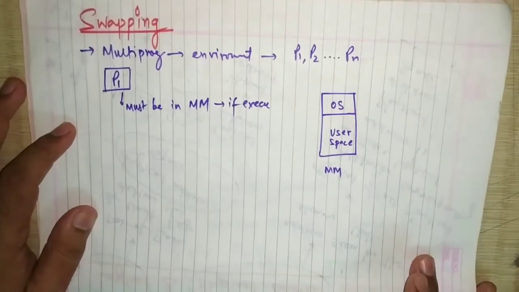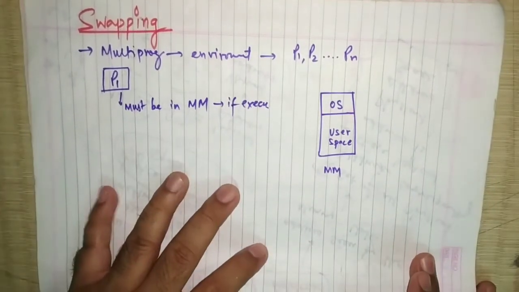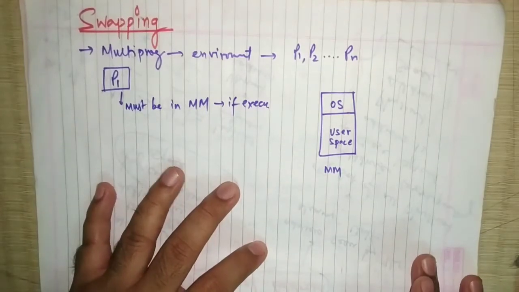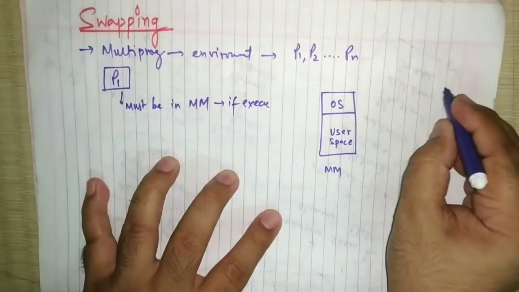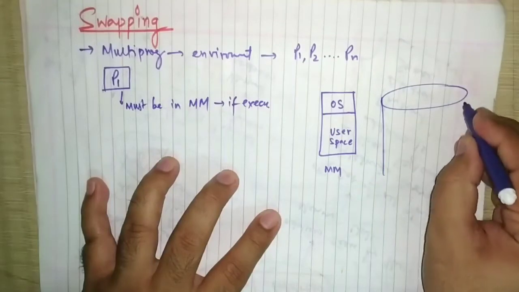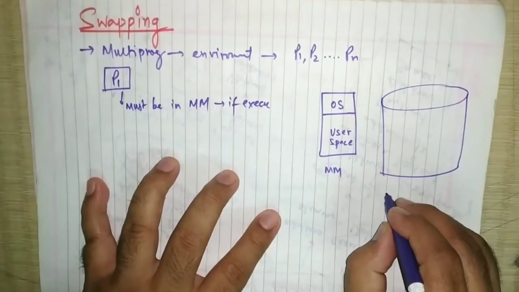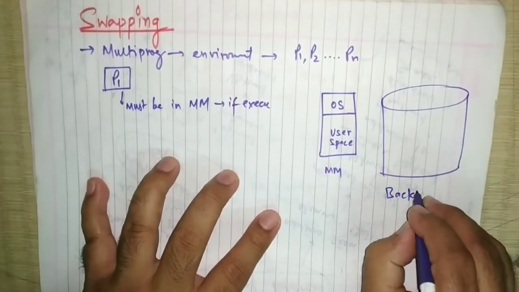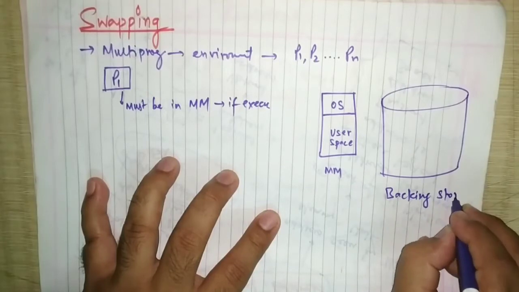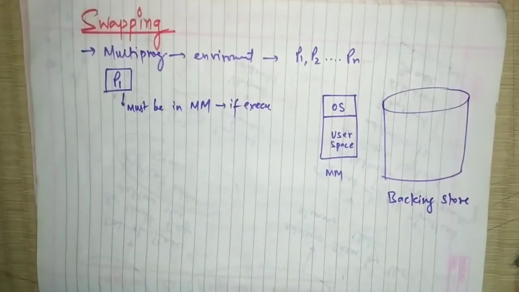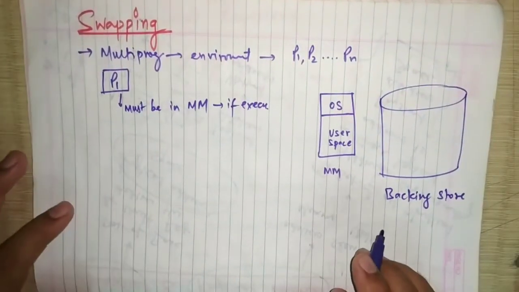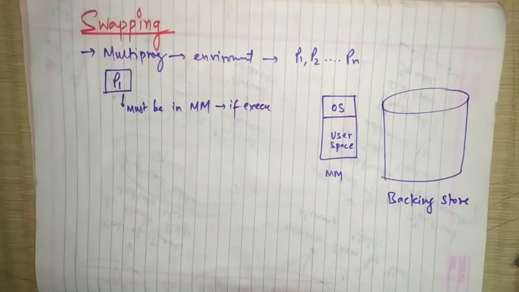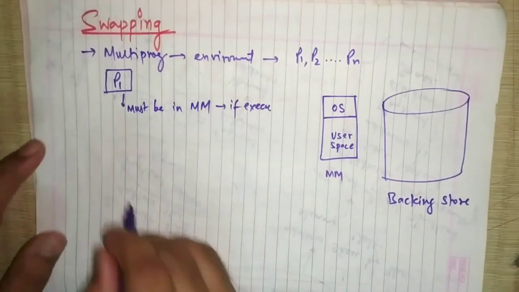Now we have a new concept, that is backing store. So we'll consider the backing store over here. This is my backing store. Now what is the backing store, we'll see. A process can be swapped temporarily.